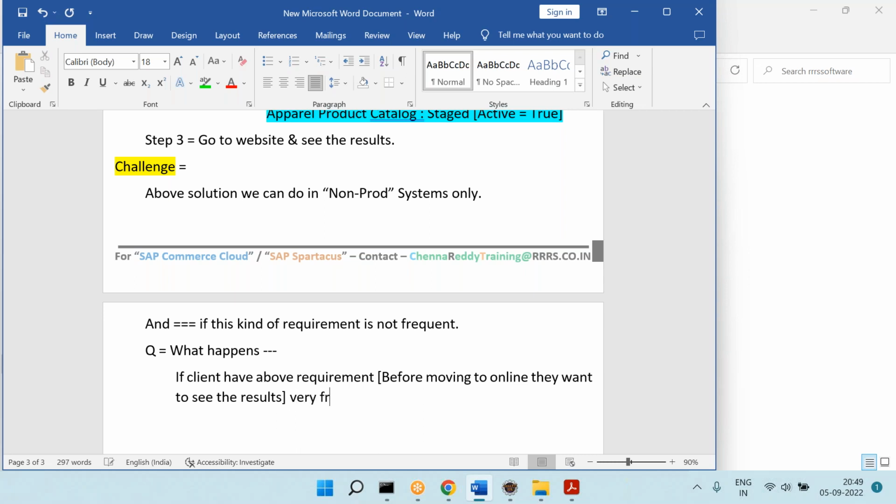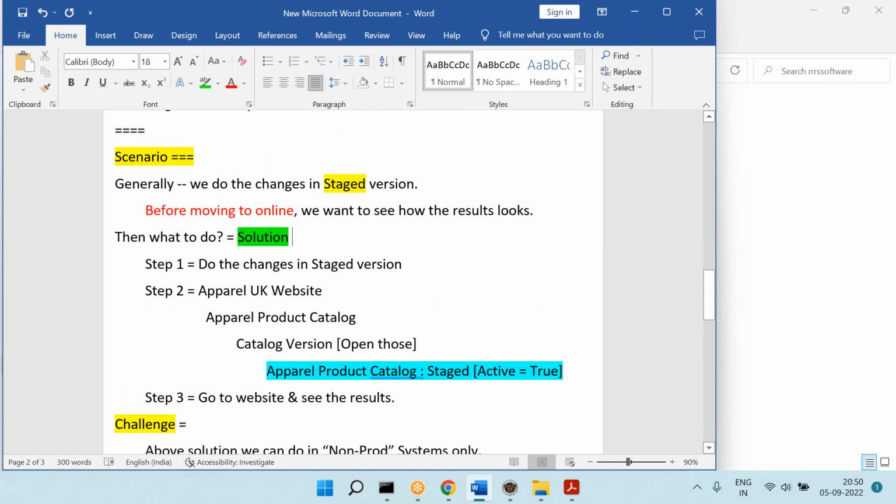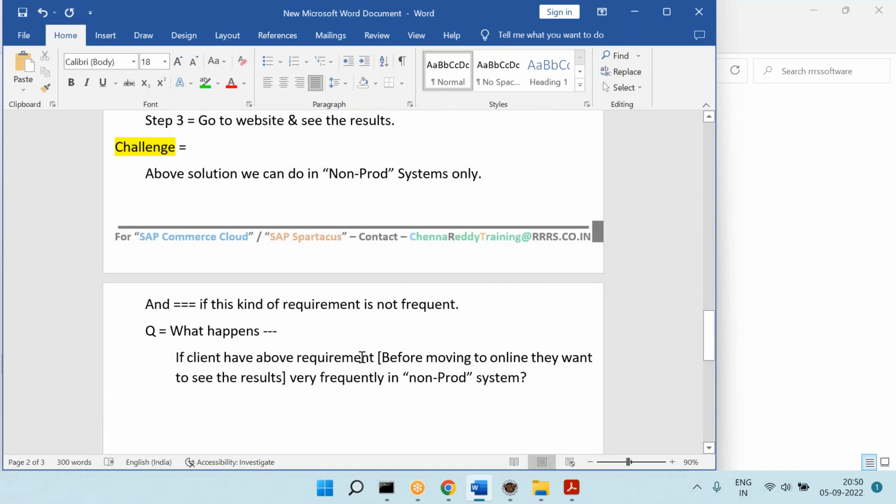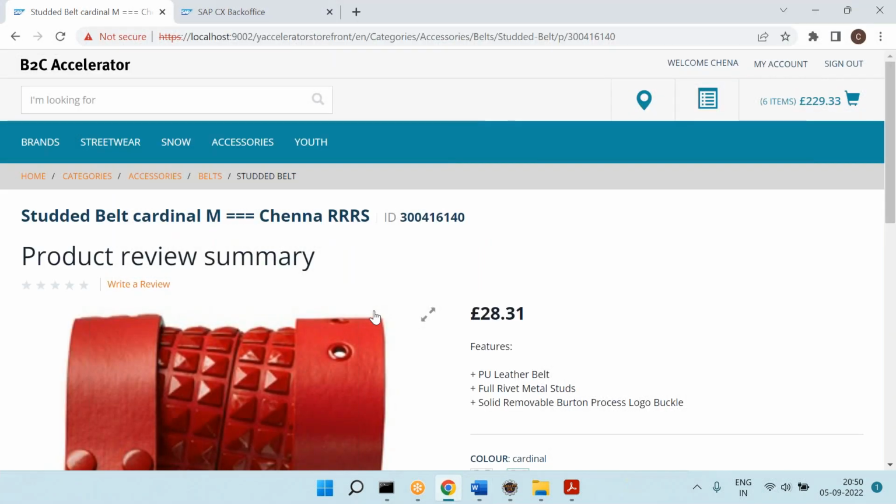Very frequently in non-production systems, that's the question. What happens if the client has the above requirement? That means before moving to online, they want to see how the results look. So what happens if the above requirement is very frequent in non-production systems? Then what will you do?